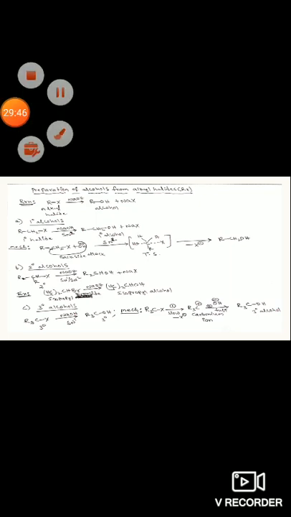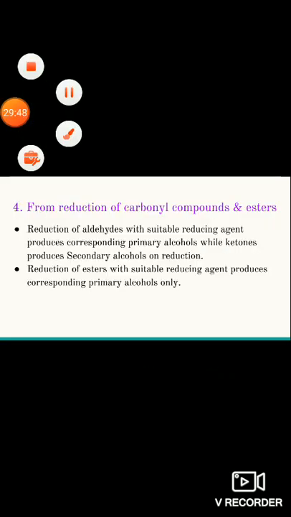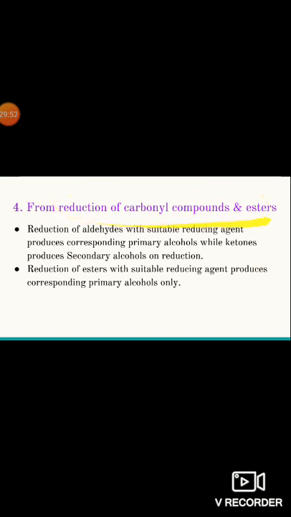Okay, next, preparation of alcohols from reduction of carbonyl compounds and esters. We can also prepare alcohols by reduction of carbonyl compounds and esters. Here the carbonyl compounds on reduction with various reducing agents produce the corresponding alcohols.